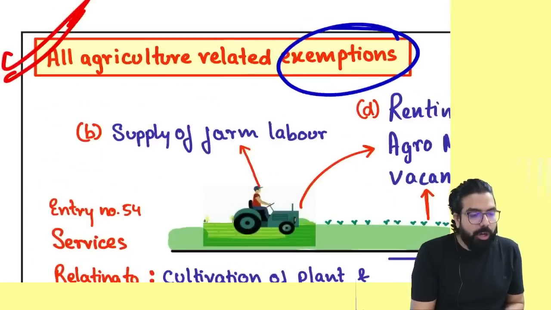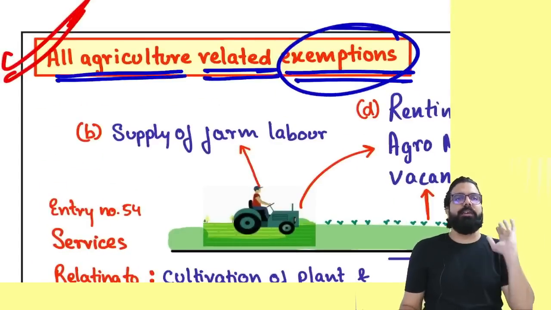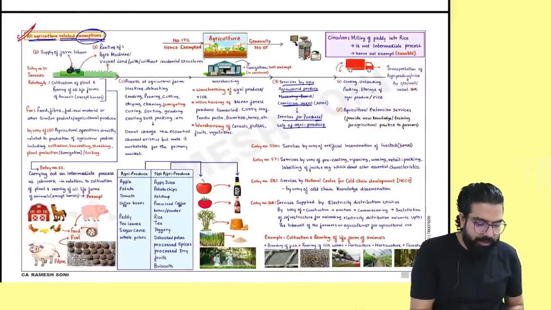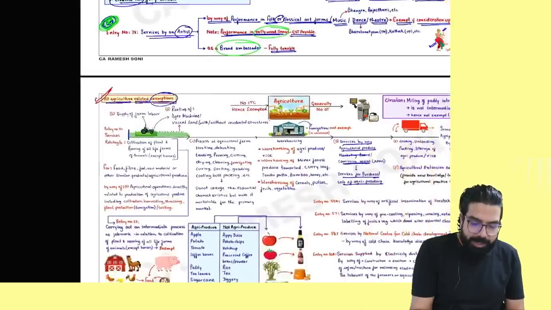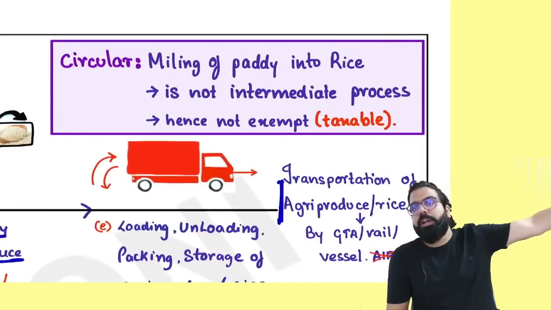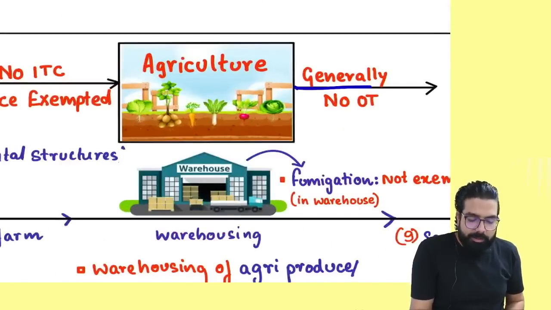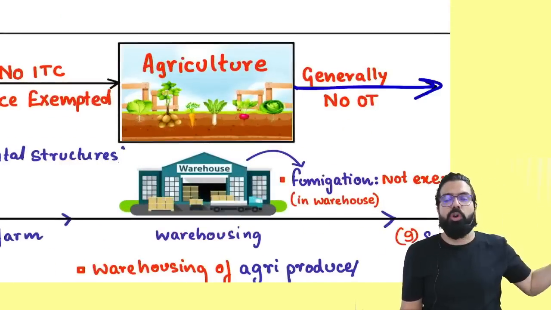Let's go ahead and talk about agriculture related services. All agriculture related services' exemption we'll talk about here. Everyone listen. For agriculture, from the beginning till the time the goods are being transported, every service has been covered. You know what happens in agriculture? Generally there is no output tax.